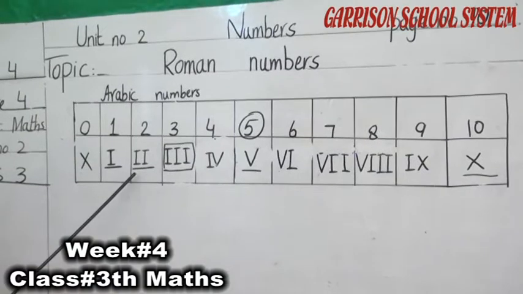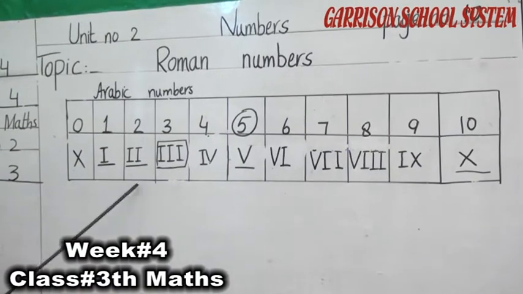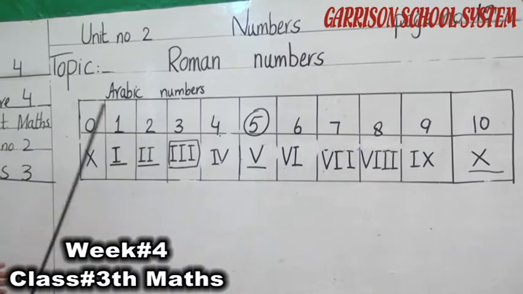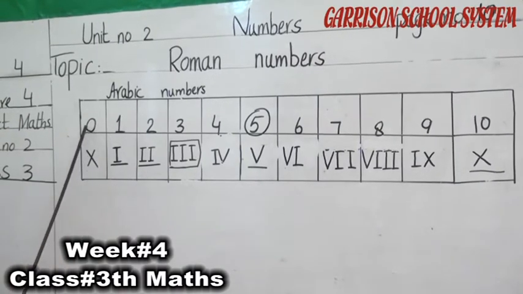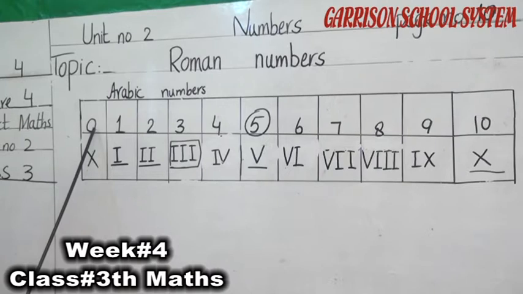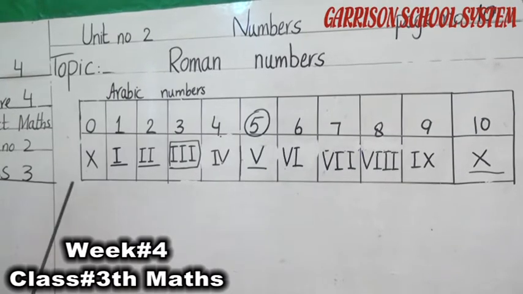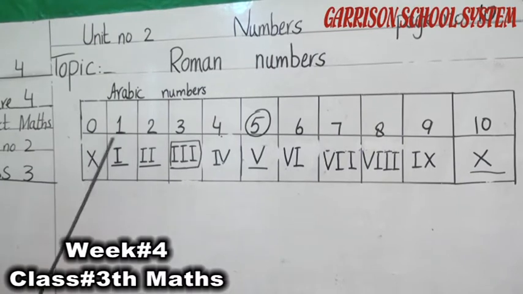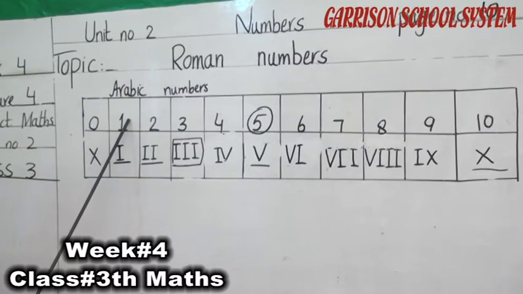But this is the Roman number. These we seldom use in counting. Okay students, here first is number 0. In Roman counting, there is no concept of 0. So skip the 0. Now move to the number 1.